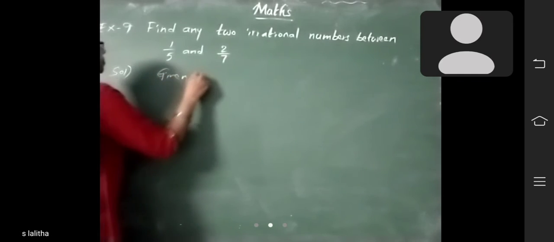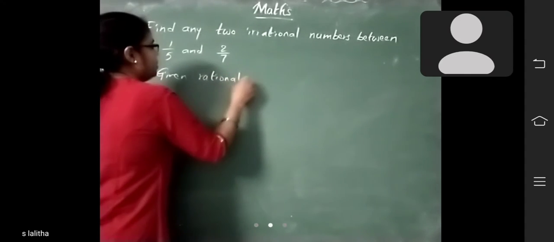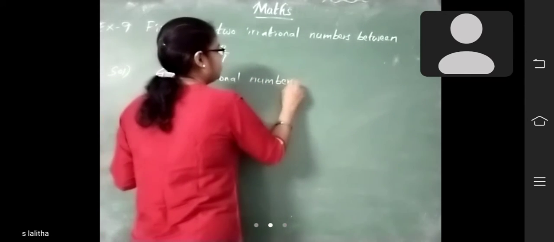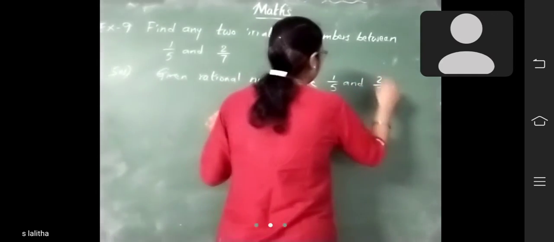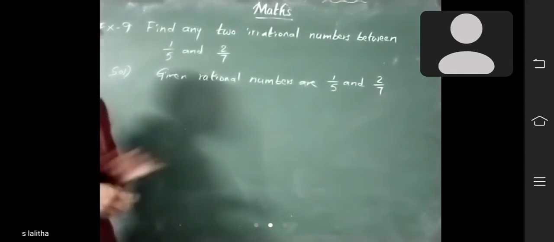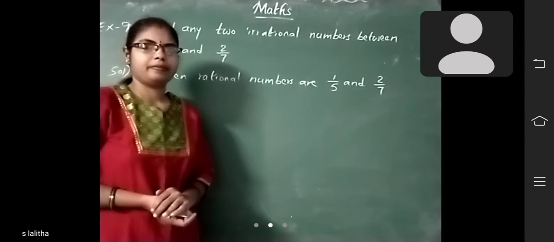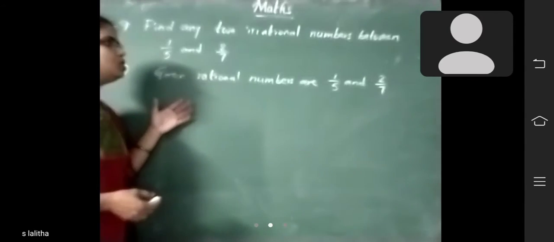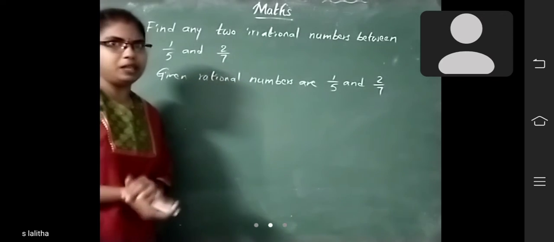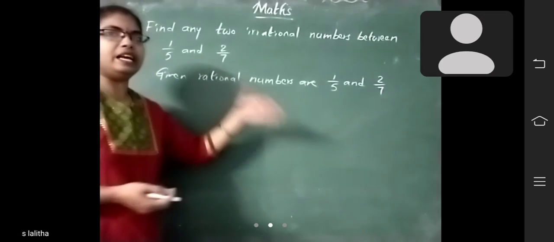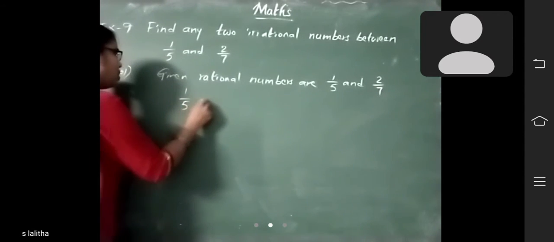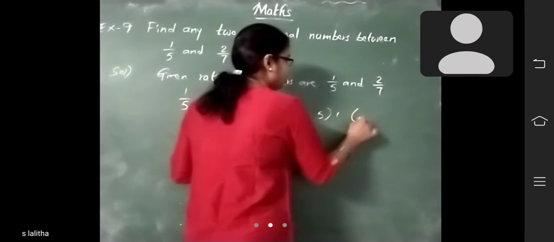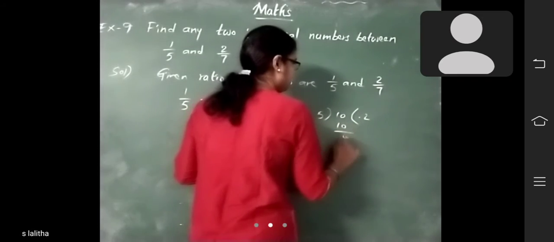So the given rational numbers are 1 by 5 and 2 by 7. How to find irrational numbers between these two? Between rational numbers, you find them using the mean method, (a plus b) by 2. But here, how to find irrational numbers between two rational numbers? That is very easy. For 1 by 5, you have to find its value, which means you should divide.